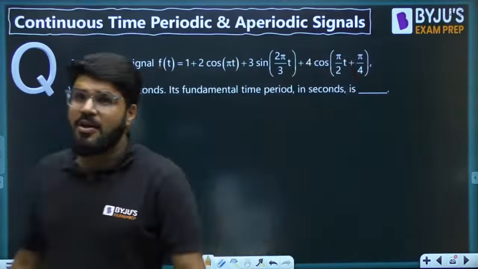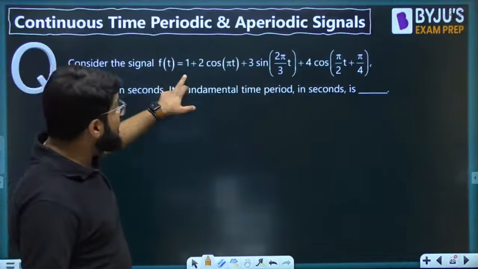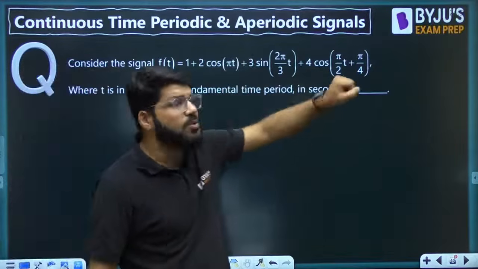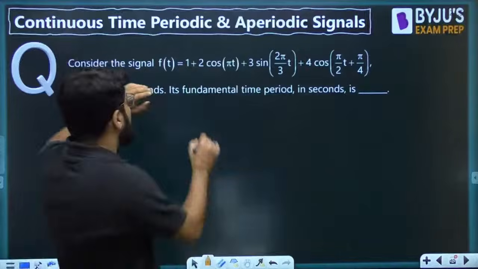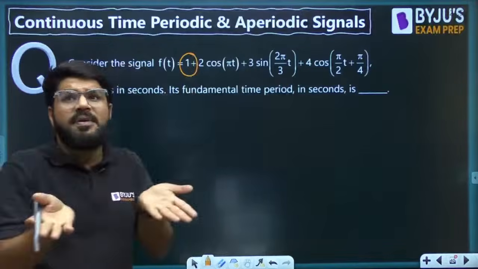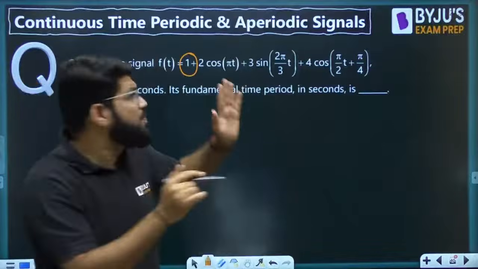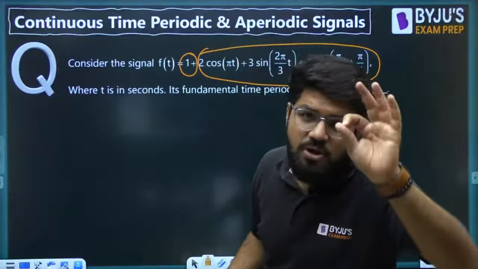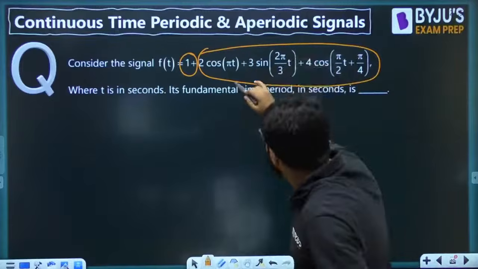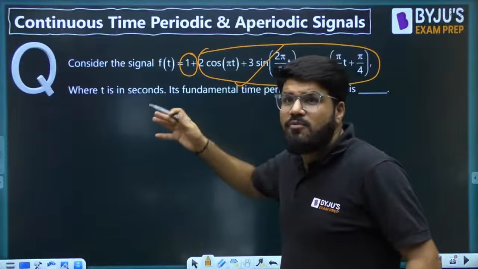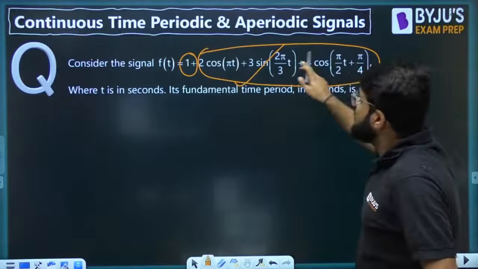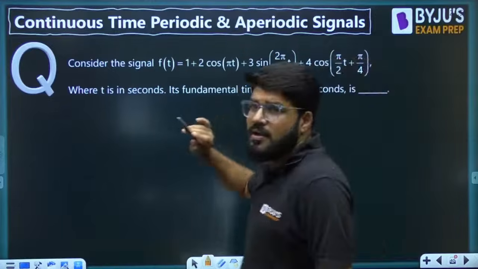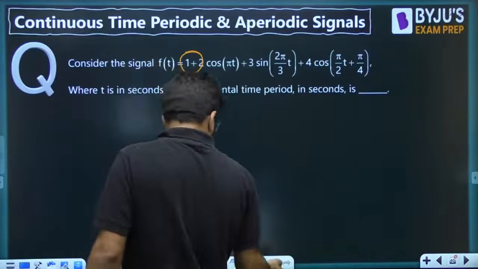Chalo, next question. Now the next question has 1 plus 2 cos pi t plus 3 sin 2 pi by 3 t plus 4 cos pi by 2 t plus pi by 4. Okay, so what is the role of this 1? Just going to uplift the magnitude by 1. If this much part is periodic, 1 plus a periodic signal will also be periodic with the period decided by this part. So you have to work on calculating the period due to these 3 parts. This is not going to affect the period.